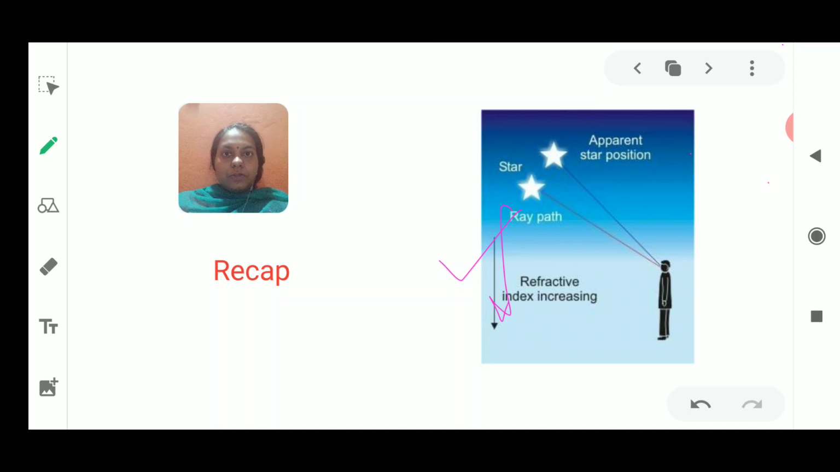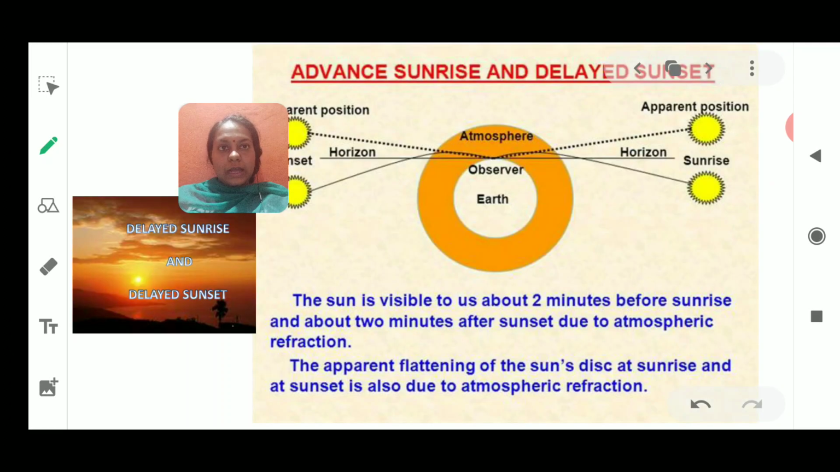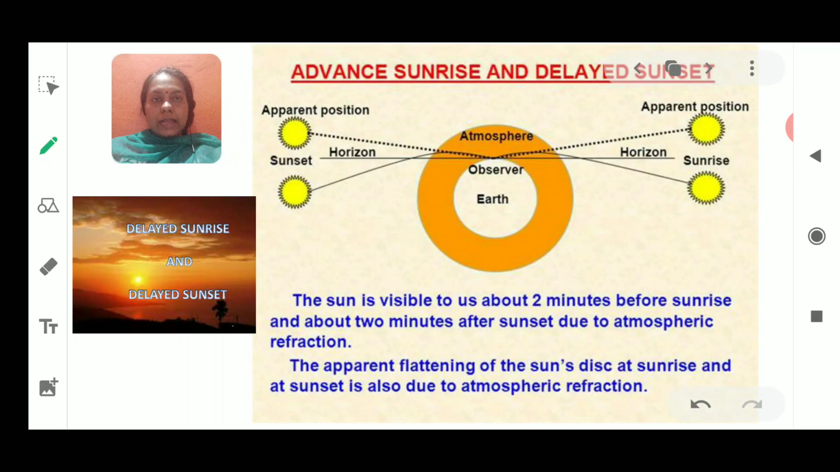Now today I will also discuss some more natural phenomena where this refraction can be seen. As there was scattering of light and dispersion of light, similarly atmospheric refraction may cause other phenomena also. Like the first slide of today's video, that is the advanced sunrise and the delayed sunset, which is caused because of the atmospheric refraction. Now what happens here?